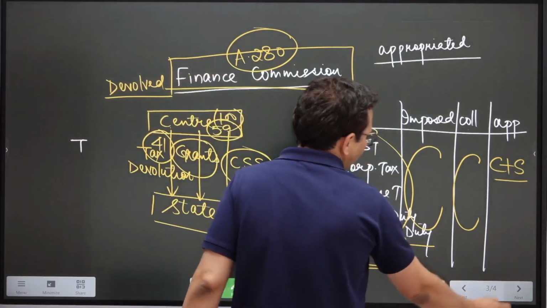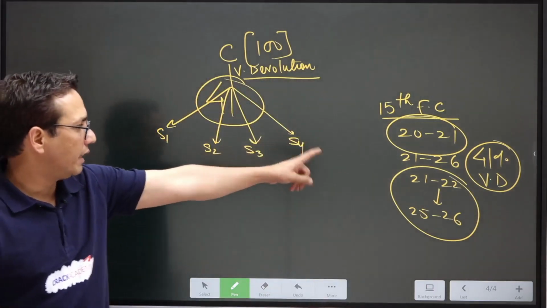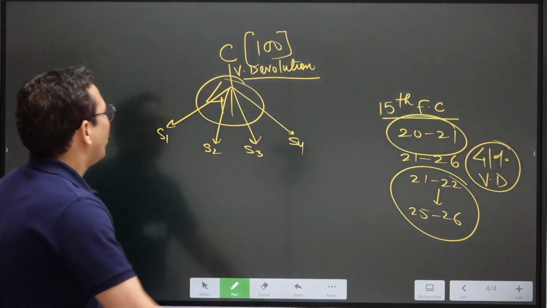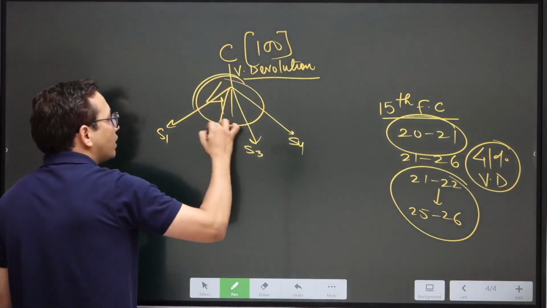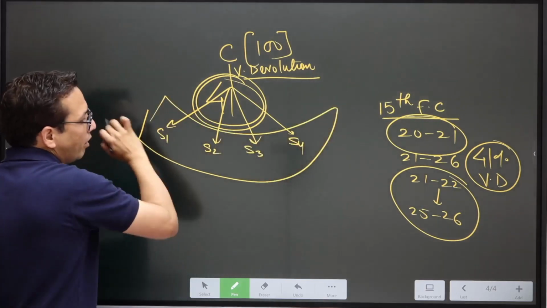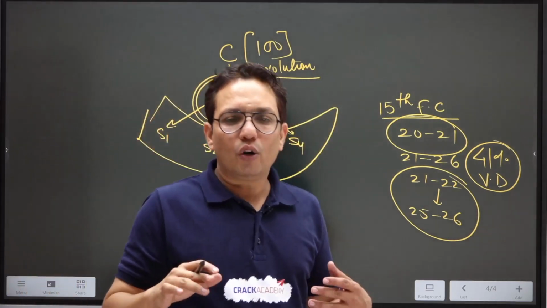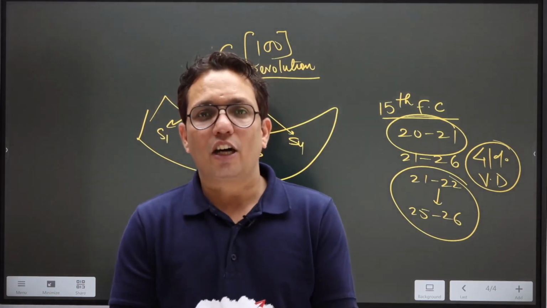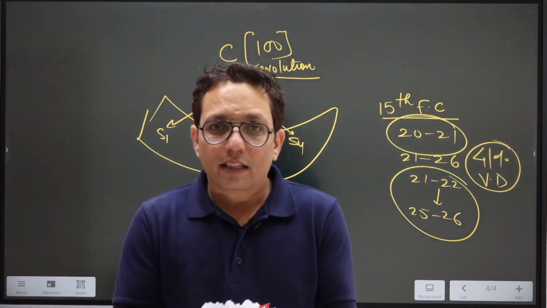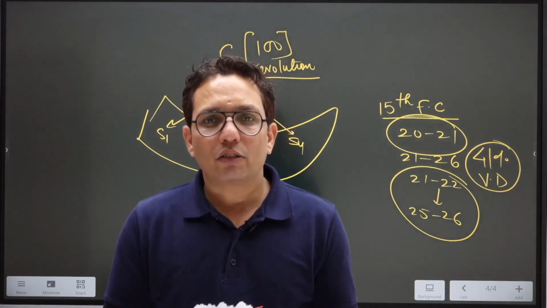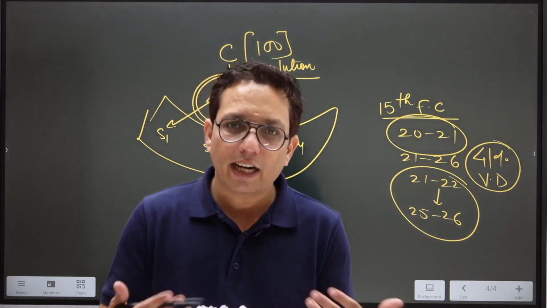All right. So now I told you, 15th Finance Commission said there would be 41% vertical devolution of funds. So now from center, 41% of funds flows to all the states. But don't you think now the states would be fighting with each other over how much funds they want? Rajasthan would say it has maximum area, it should get more funds. Punjab would say it is feeding the whole country, it should get more funds.